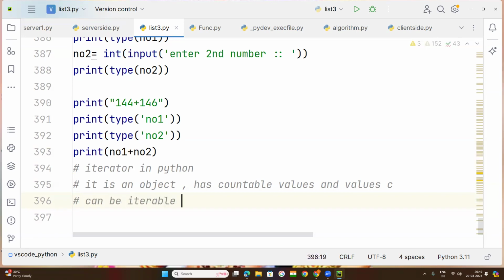I told you that many times. Iterable means we can access them.